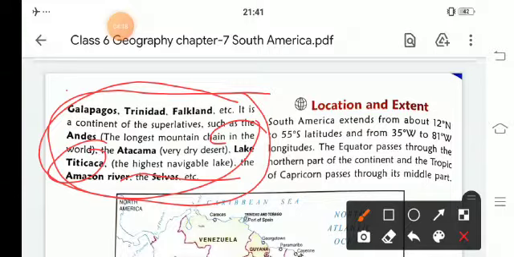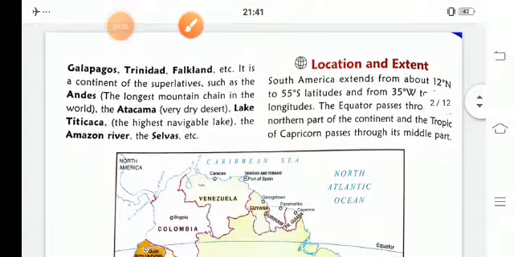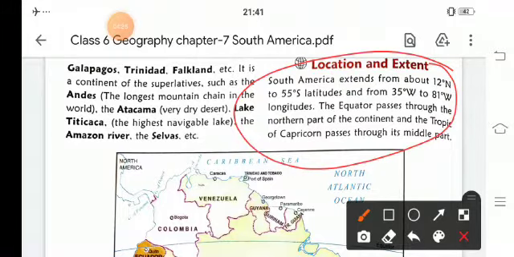The Andes, Atacama, Lake Titicaca and the Amazon River are its features. Its location is about 12 degrees north to 55 degrees south latitude, and from 35 degrees west to 81 degrees west longitude.